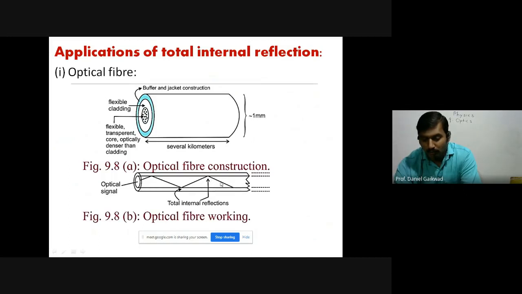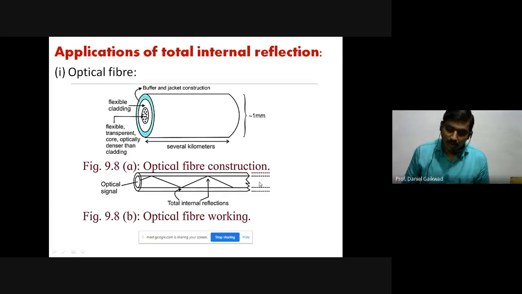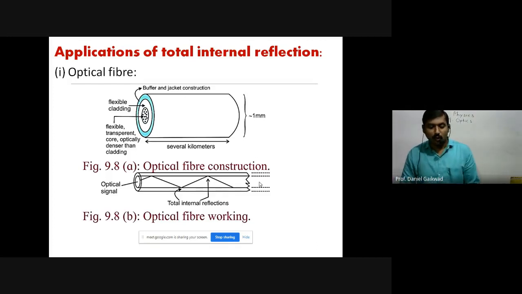Third time total internal reflection. So we have multiple total internal reflections of the optical signal inside the core medium, and in such a way, with multiple reflections, the light signal or optical signal will propagate several kilometers without any loss. On the other side we can pick up that signal and extract our data from it.